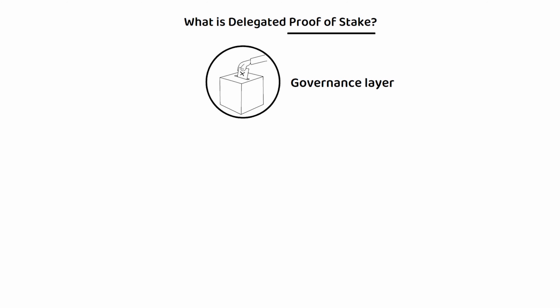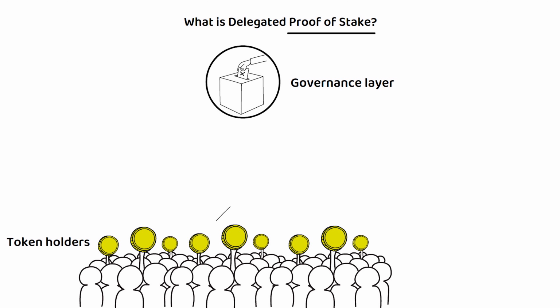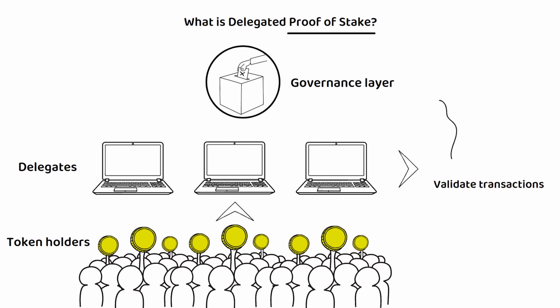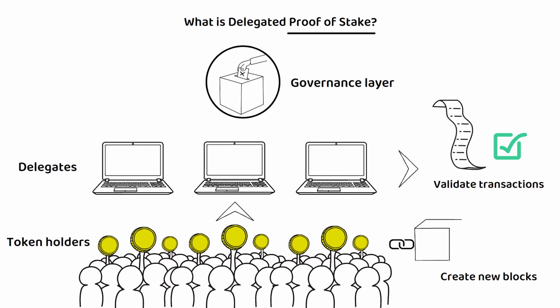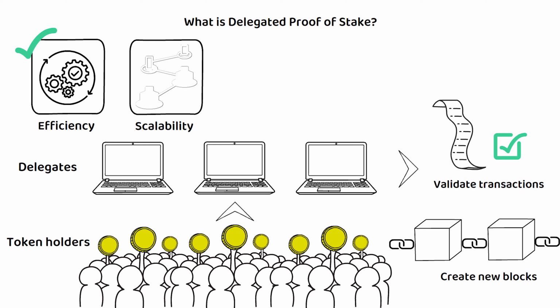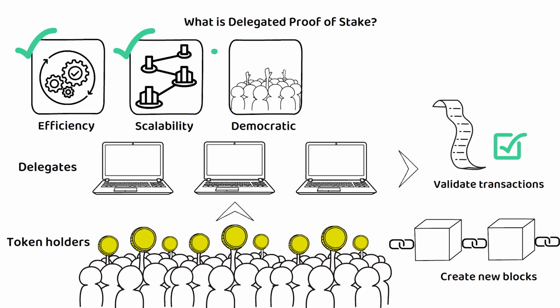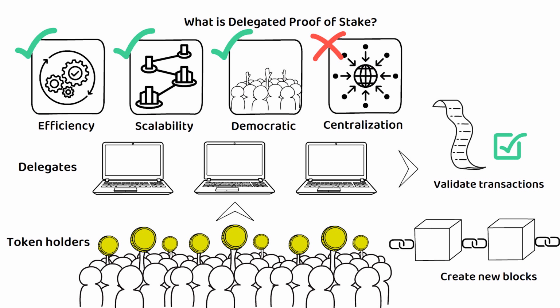Delegated proof-of-stake, on the other hand, is a variation of proof-of-stake that introduces a governance layer to the consensus process. In a delegated proof-of-stake system, token holders vote for a limited number of delegates who are responsible for validating transactions and producing new blocks on behalf of the network. Delegated proof-of-stake is characterized by its efficiency and scalability, as well as its potential for democratic governance, but may be criticized for its potential centralization and governance risks. An example of a delegated proof-of-stake network is Tron.